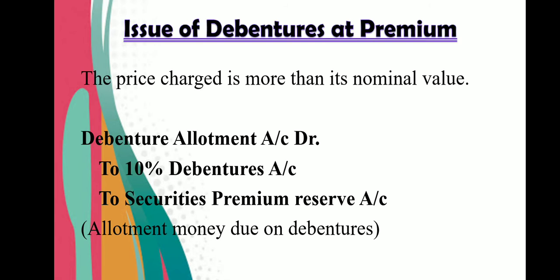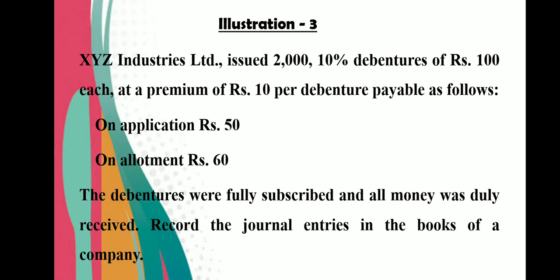If the premium is with allotment, then we will make securities premium reserve account credit in the entry number 3. Premium may be at any place, but in most of the cases it is with allotment. So we have to take securities premium reserve in entry number 3, that is allotment due. Let us understand taking one exercise.